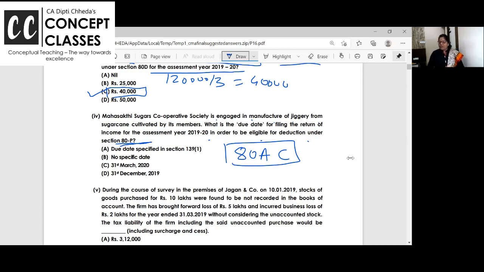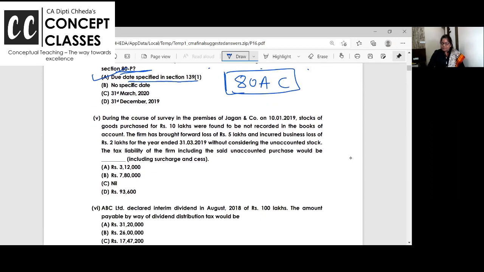Okay, listen all of you. 80AC says if you want to take specific deductions, you need to file your return on time. So if you want to take the 80P deduction, you have to file your return before the due date, otherwise you cannot take this deduction.